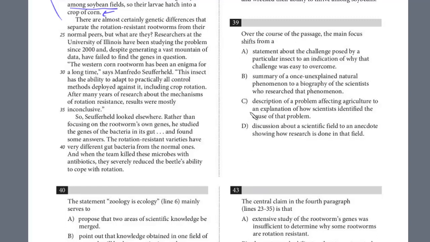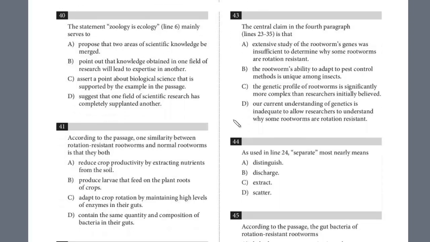And so the answer for this one, let's take a look. Is it a statement about the challenges posed by an insect to an indication of why that challenge was easy? It certainly wasn't easy to overcome. It took a long time. They didn't figure it out at first. Summary of a once unexplained natural phenomenon to a biography of the scientist who researched? This is not about the biography. That's not the main theme. Description of a problem affecting agriculture. This looks good so far. To an explanation of how the scientists identified the cause, right? This is the answer. The problem, the rootworm, finally identifying the cause, the bacteria in the gut. The answer is C.